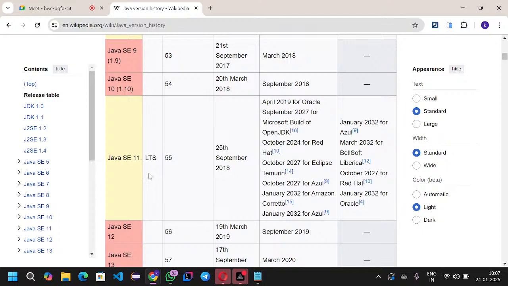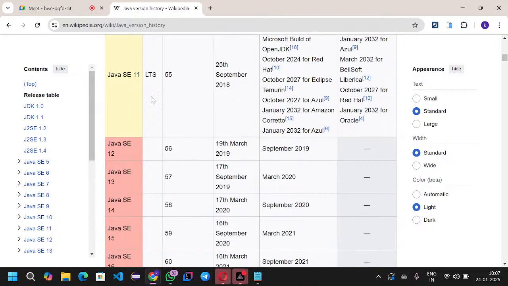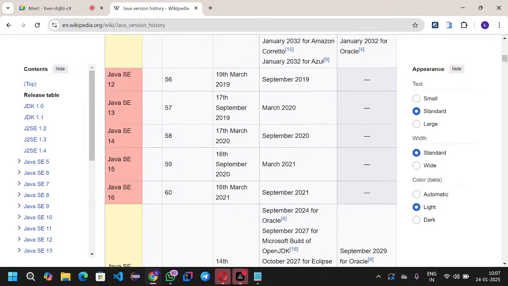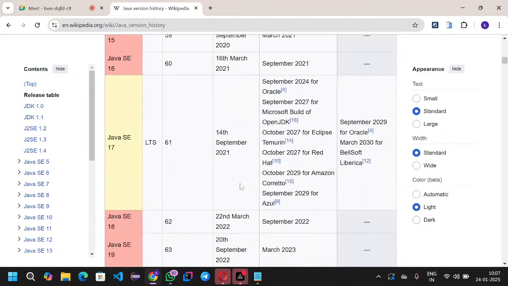And Java 11, they released in 2018. After 11 onwards, if you closely observe, Java 12 they released in March 2019, and Java 13 in September 2019. Same year, after 6 months, they released the new version. You can closely observe the 14th version they released in March 2020, and again after 6 months, they released the new version in 2020. Meaning every 6 months they are releasing new versions.